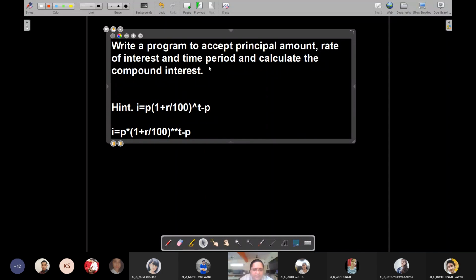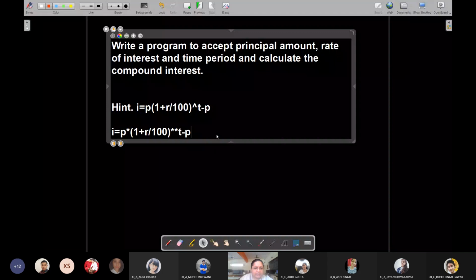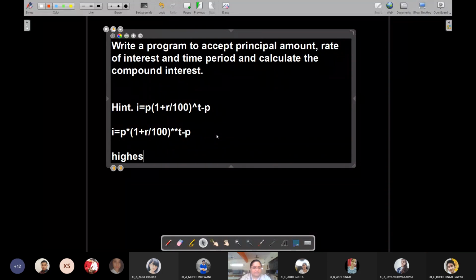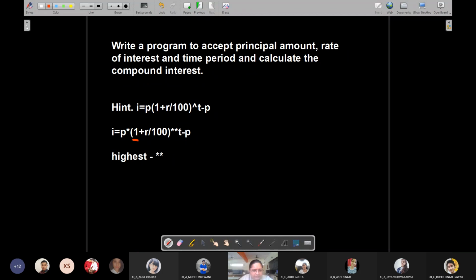minus p. Now let us just evaluate the operator precedence here. Let me tell you, students, highest precedence is that of exponentiation. Exponentiation has even higher priority than multiplication and division. Please remember that. So in this particular example, what is being raised to the power of t? This whole thing is being raised to the power of t. That means this whole thing has to be calculated, which is inside the bracket.